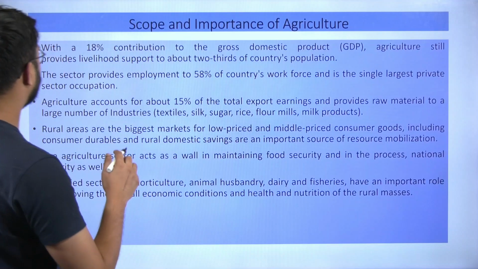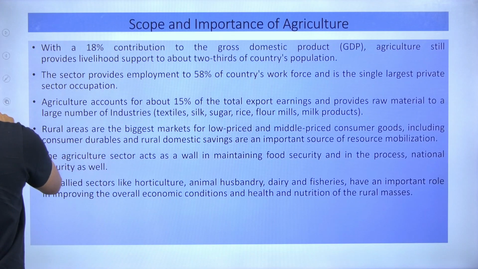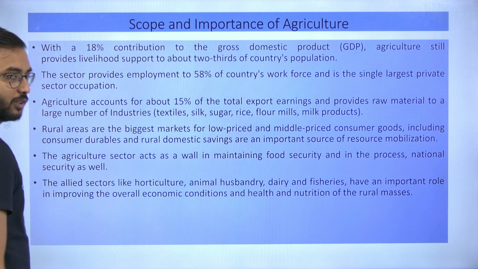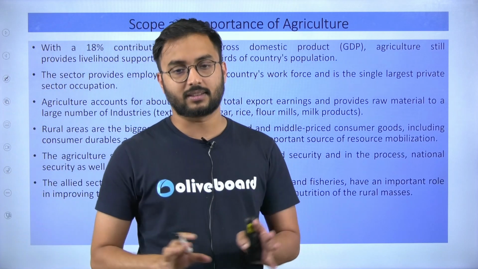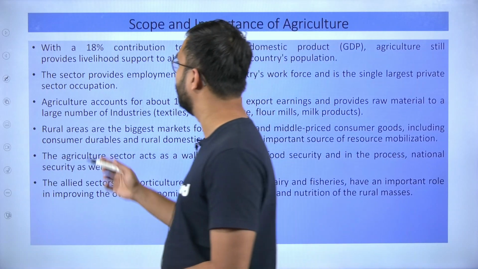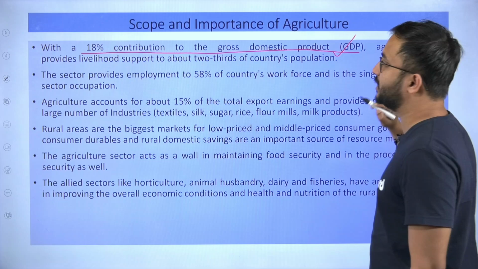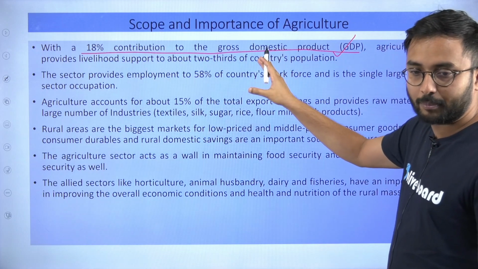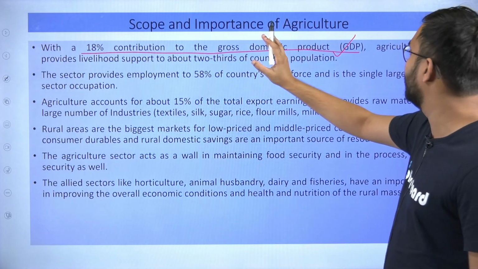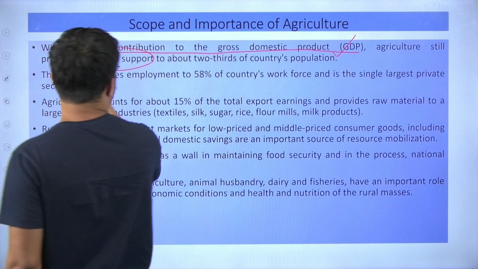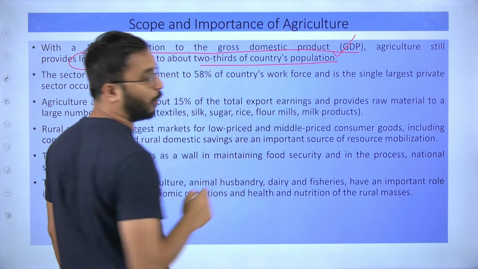So let's talk about the scope and importance of agriculture. Many of the students, we have already discussed it a lot of times, but still we will try to discuss something. 18% contribution to gross domestic product. So this we have to remember, GDP contribution of agriculture is 18%. And it provides livelihood support to about two-thirds of the country's population.